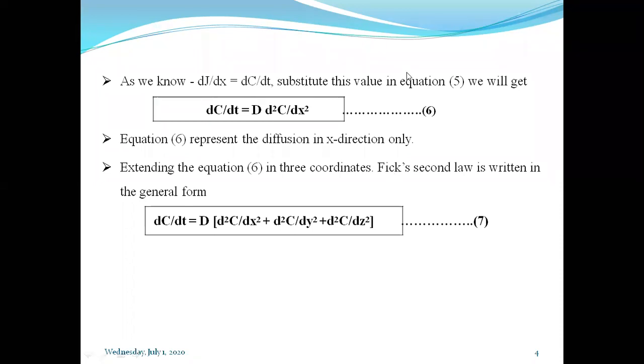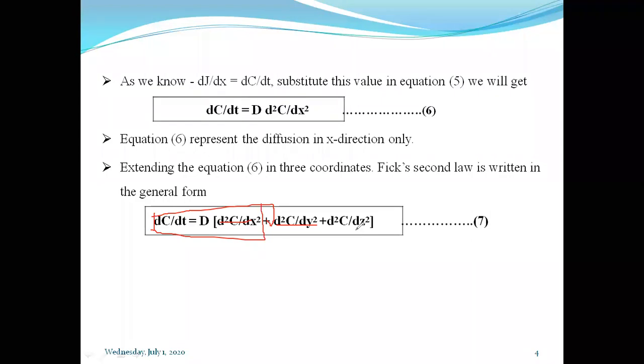So here what happened? If you determine individually, for the x coordinate this equation will come. For the y coordinate, this will not come. For the z coordinate, this will not come. So only dC by dt is equal to D into d square C upon dz square.